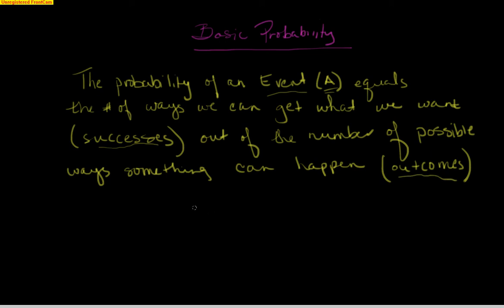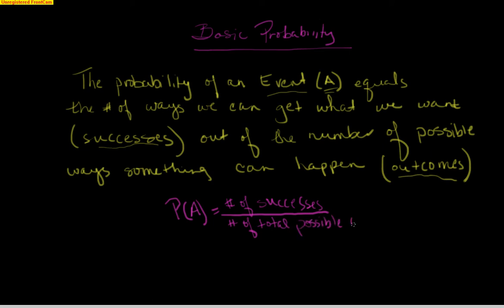In statistical language, we write that as the probability of an event A is equal to the number of successes over, or divided by, the number of total, keyword there being total, possible outcomes.